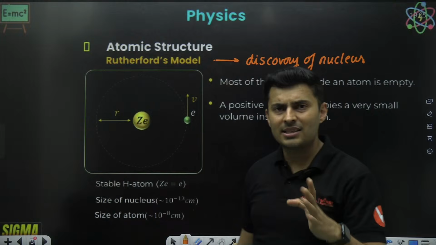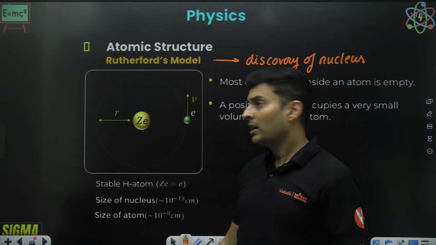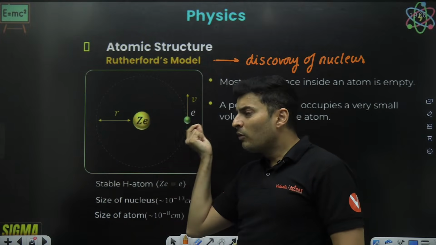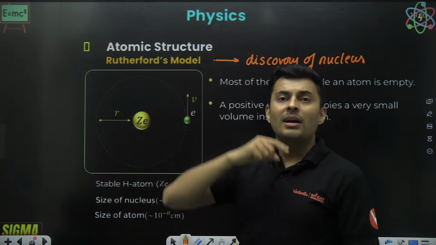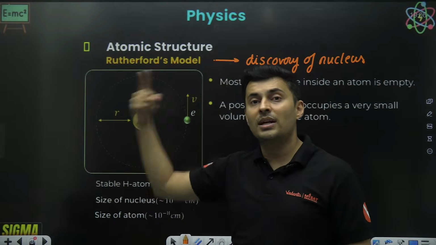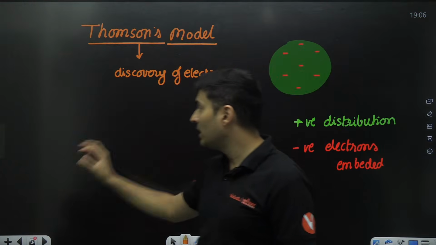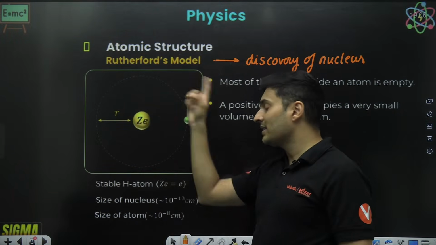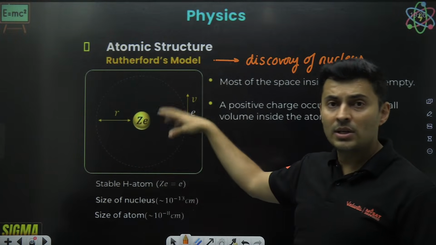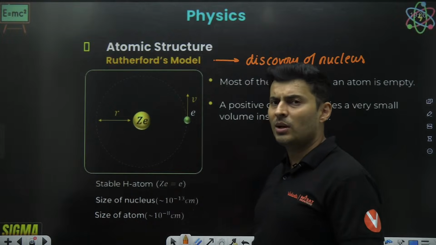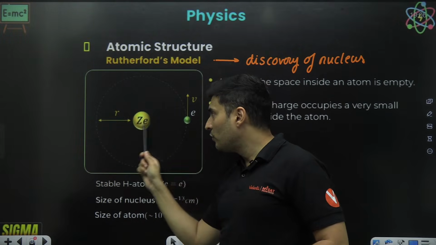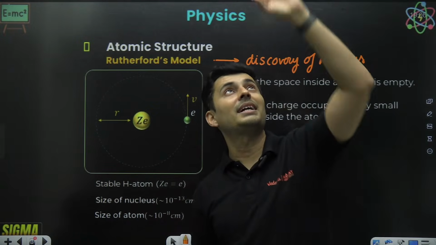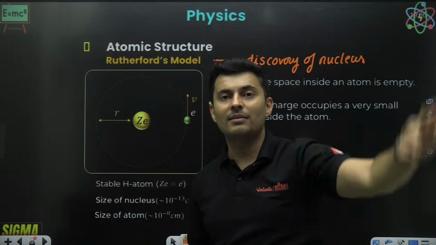So if the atom's mass is, let's say, 100 units, 98 or 99 units are here in the nucleus, and the remaining 1 or 2 units are in the electrons, and the electrons circle around that positive charge. In Thomson's model, the electrons were at rest, but in Rutherford's model, the electrons are actually revolving around the nucleus. And why are they revolving? Because the electric force between the nucleus and the electron is like the gravitational force between the earth and a satellite, which causes the revolution.